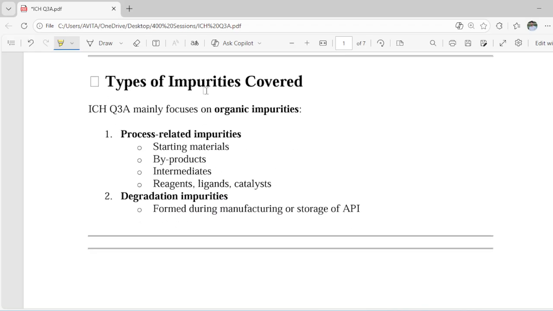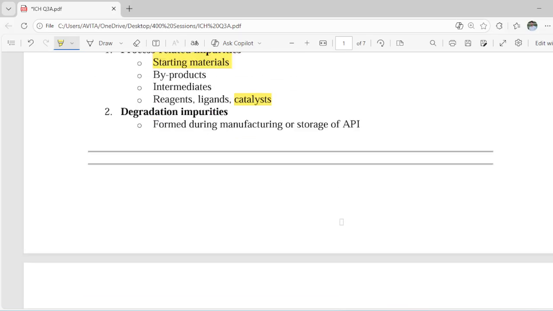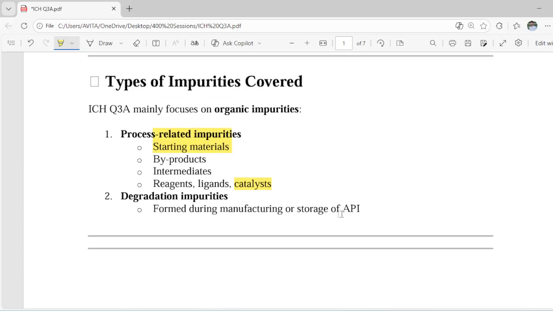So the types of impurities covered in Q3A mainly focus on the organic impurities, like the process related impurities in starting material, byproducts, intermediates, reagents, ligands, and catalysts. Degradation impurities are also covered in Q3A, which form during the manufacturing or storage of the API. So this is specifically for the API. We have to remember this.